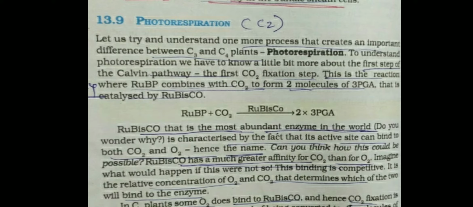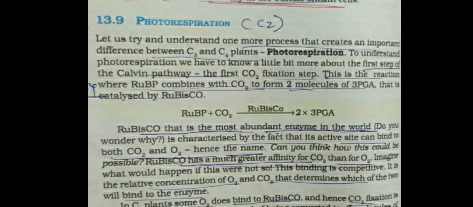and it forms two molecules of phosphoglyceric acid, PGA, in the presence of the enzyme RuBP carboxylase. It means RuBP combines with CO2 in the presence of Rubisco. Here Rubisco is acting as a carboxylase and it forms two molecules of phosphoglyceric acid, or PGA. Rubisco is one of the most abundant enzymes in the world.